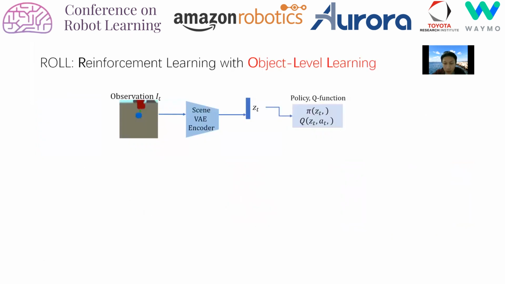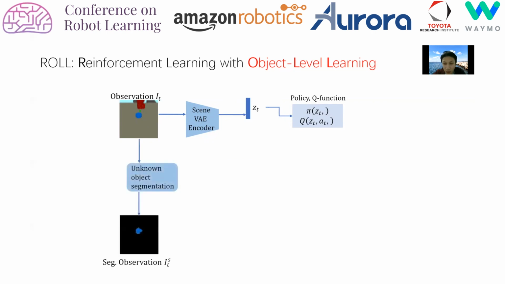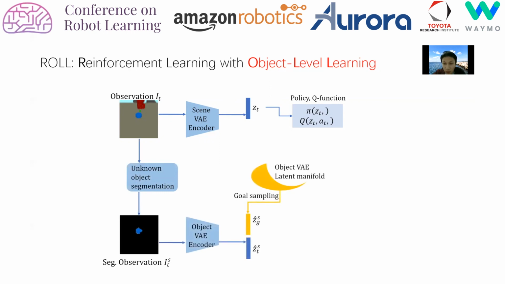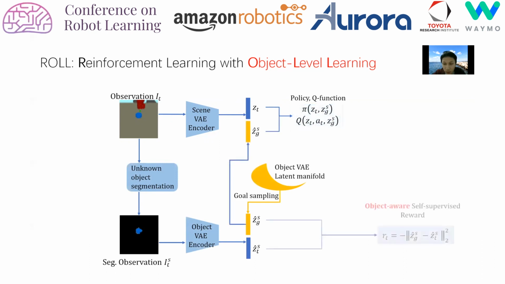The diagram below summarizes our algorithm. Given a current observation image, we encode the whole image as policy input because the policy needs to know the relationship between the arm and the target object. However, for the reward, we first perform segmentation to obtain an object-only image. We then use a separate object VAE to encode the segmented image. During training, the goal is sampled from the object VAE latent manifold, and the policy is conditioned on the object latent goal. Most importantly, the reward is computed using distance in the object VAE latent space. The reward is object aware, and it does not incorporate irrelevant information such as robot position or background.